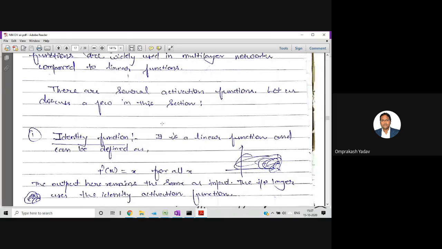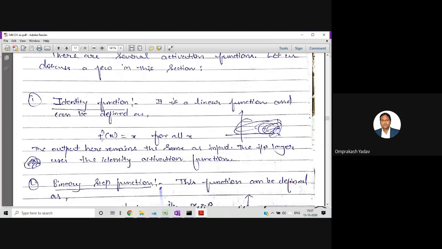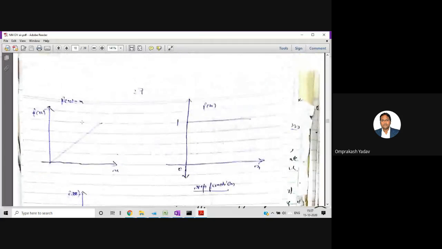So there are several activation functions. The first one is called the identity activation function. If you see here, f of x will be equal to x for all values of x. This is our first function, where for every value of x we will get the same value. It's linear, right?